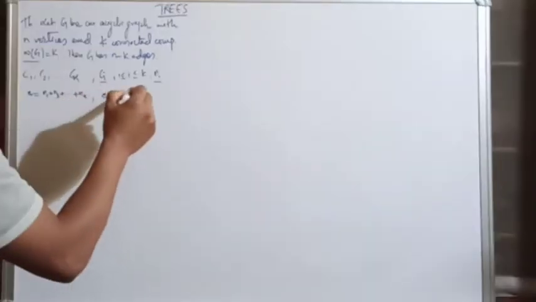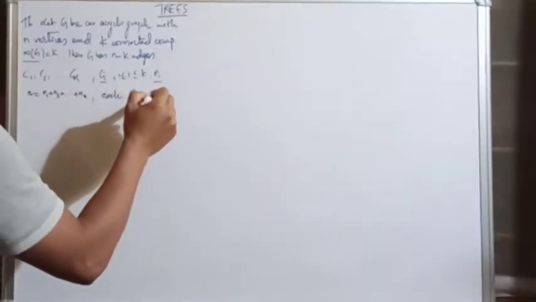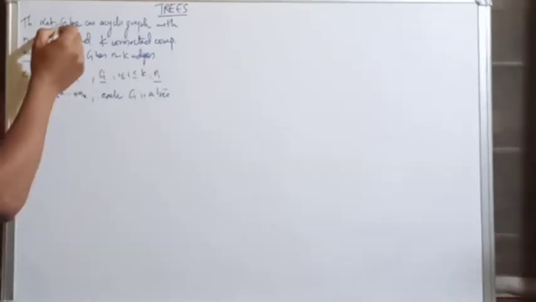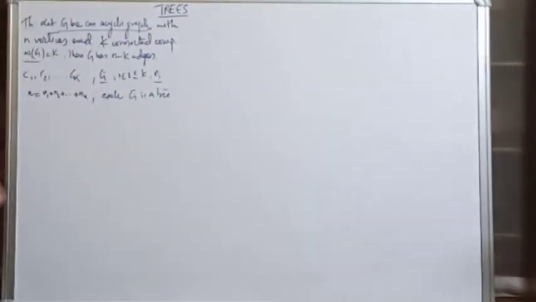Each Ci is a tree. Why? Because it is given that G is an acyclic graph, without cycles. That means Ci is a tree.